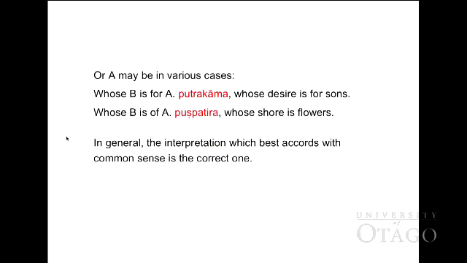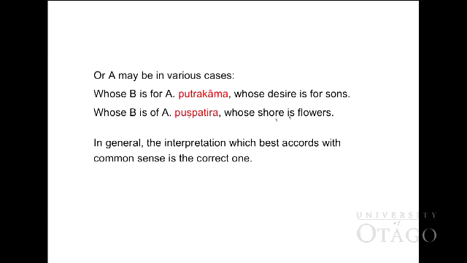But for this slide, we have tried to explain you, we can translate A in many cases, such as whose B is for A or whose B is of A. You can see from example, Putra Kama, whose desire is for sons. Or Puspa Tila, Puspa means flower, Tila means shore.